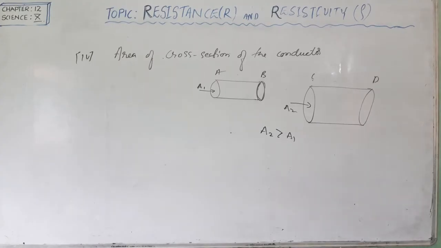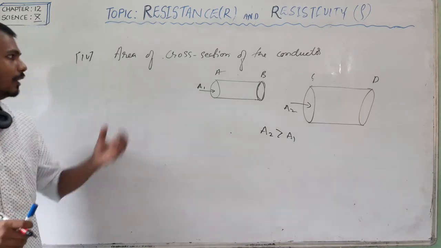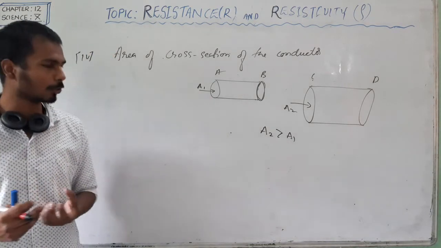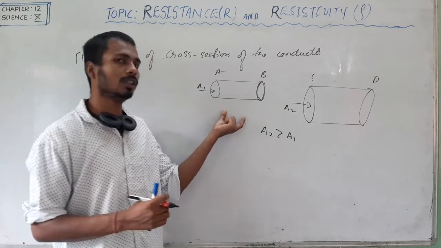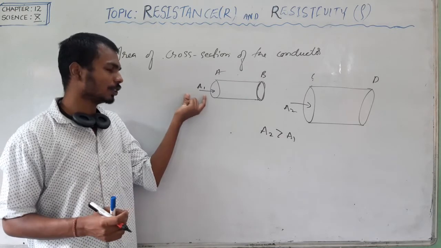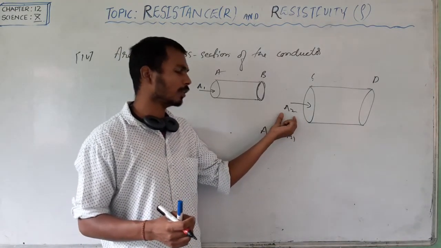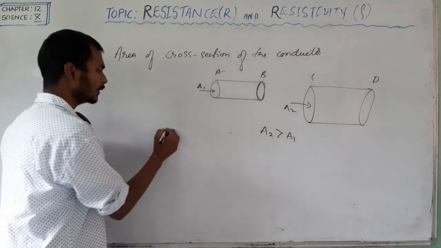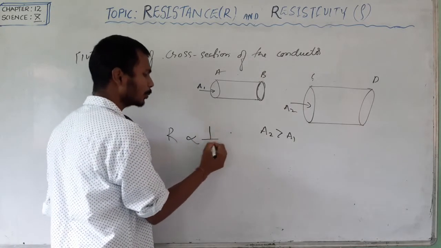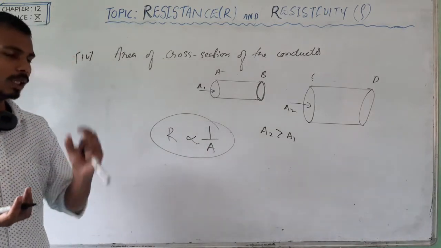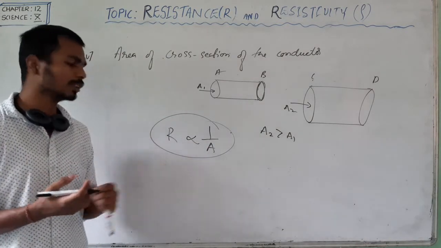Our last factor on which resistance depends is the area of cross section of the conductor. How does it depend upon the area of cross section? We have considered two wires, one with area of cross section A1 and another with area of cross section A2. A2 is greater than A1. Resistance is inversely proportional to the area of cross section. This means if the area of cross section is very large, then the resistance is very small.